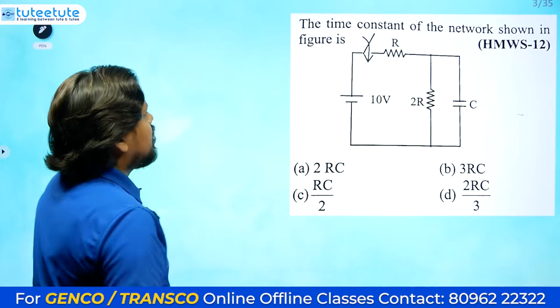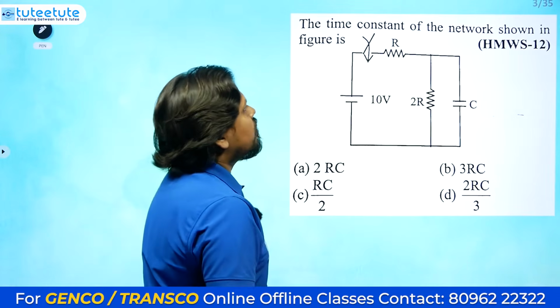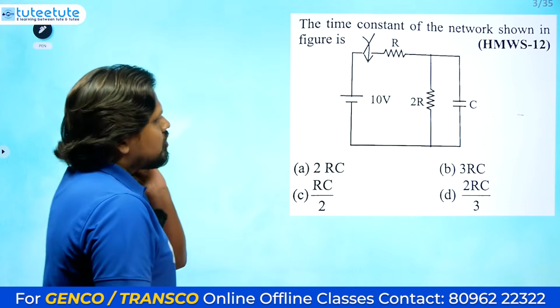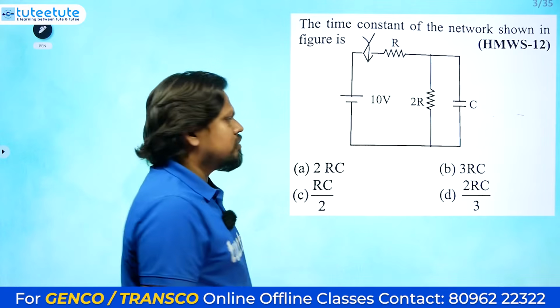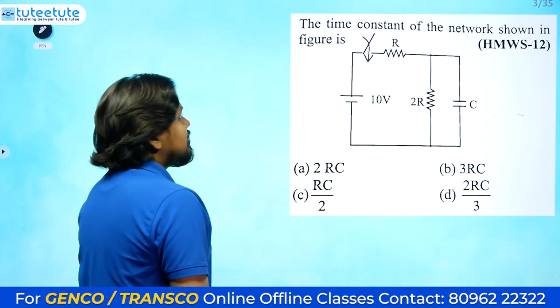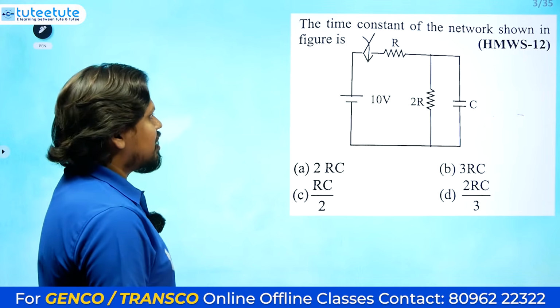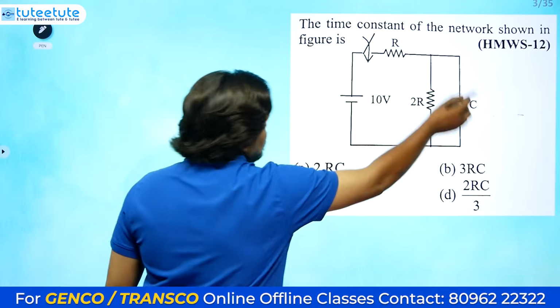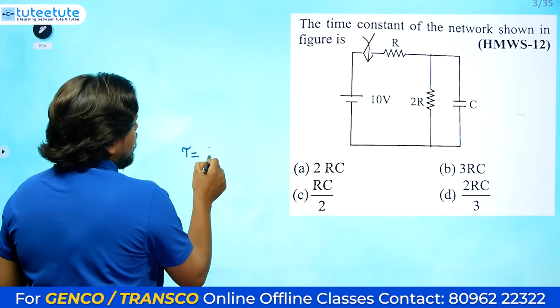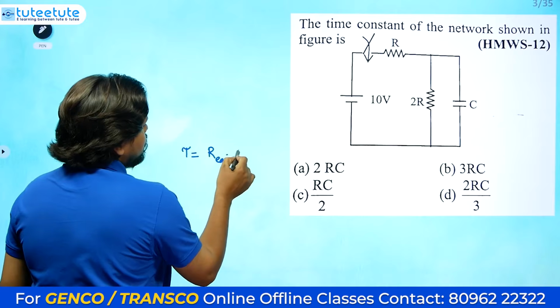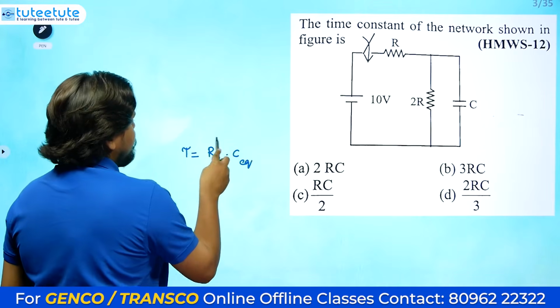Next question, the time constant of the network shown in the figure is. This is a very important question, they may definitely ask this kind of question. What is the time constant? This is an RC circuit. For an RC circuit the time constant will be R equivalent into C equivalent. This is the time constant.